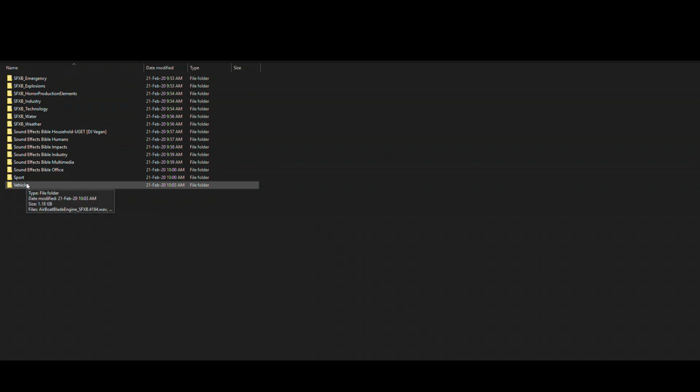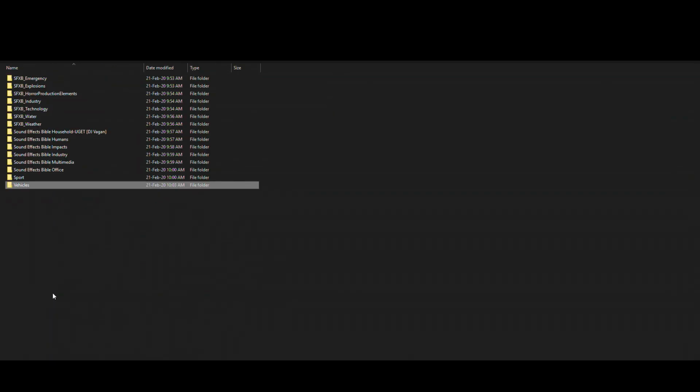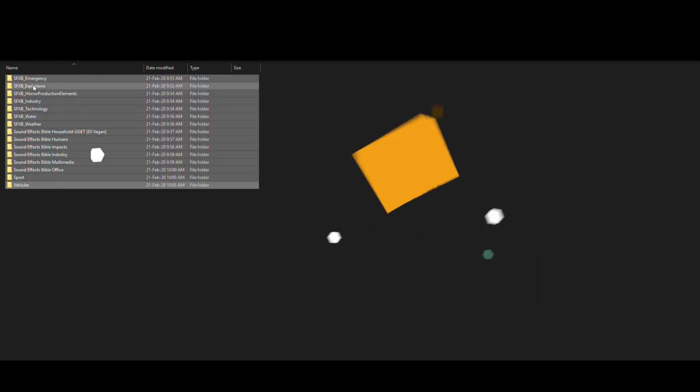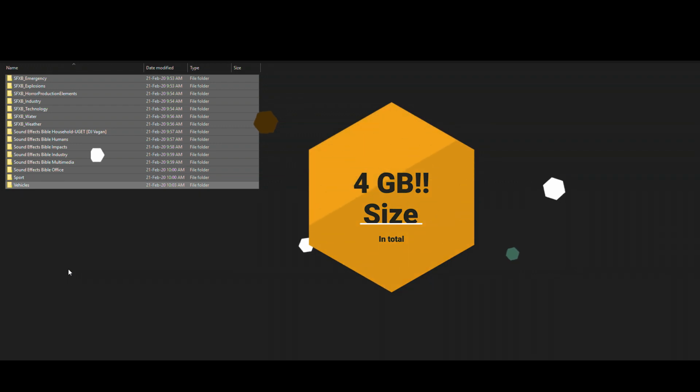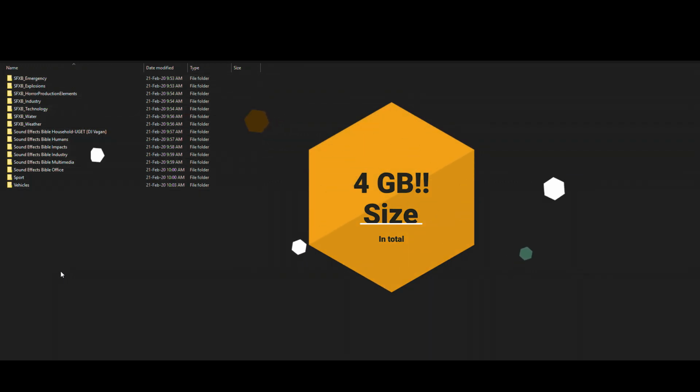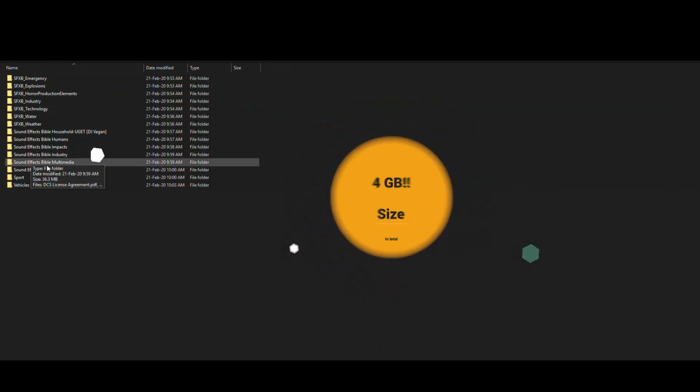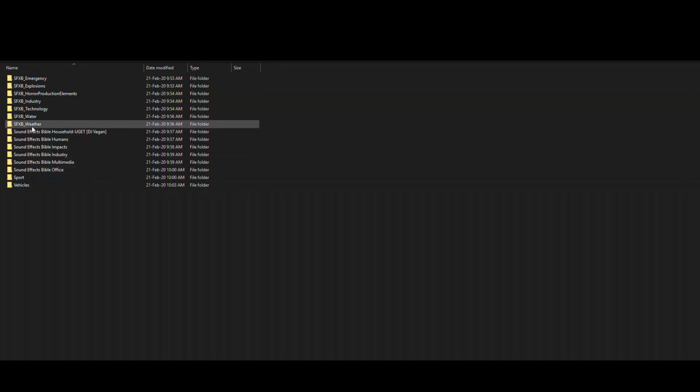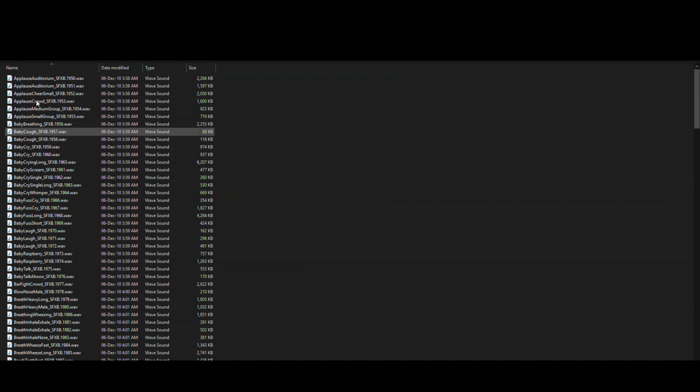So if you go into, for example, vehicle, 177 sound effects of vehicle. The total weight of all these folders is around 4 gigabytes, so you can take your time and download it. Weather, you get 20 of them. Sound effects humans, 192 human sound effects. You can check the list right here.